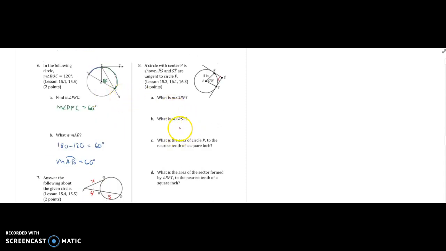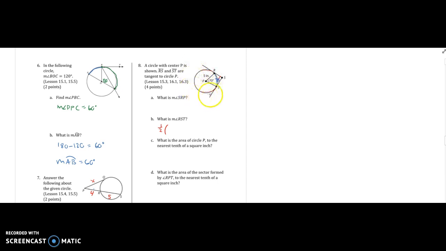For this one, let's start with the measure of angle RST. I see that this is a circumscribed angle on the outside, so I need to find this arc and subtract it from this one and take half of that. So it's going to be half of this big arc RT. The only one that I really know right now is that this one is 70, because this is a central angle.